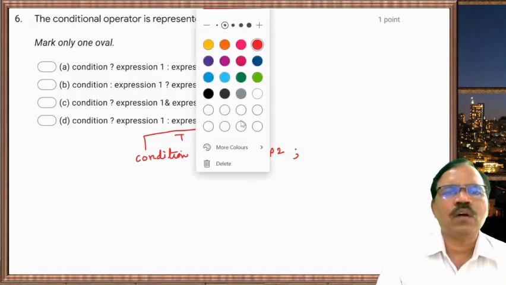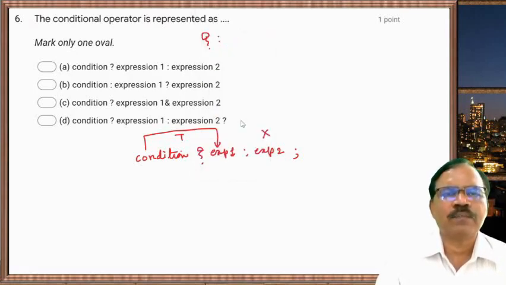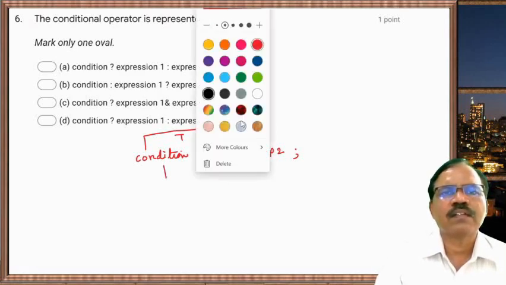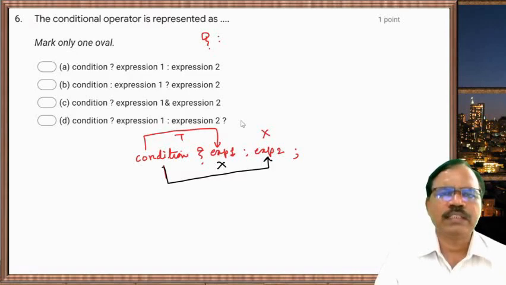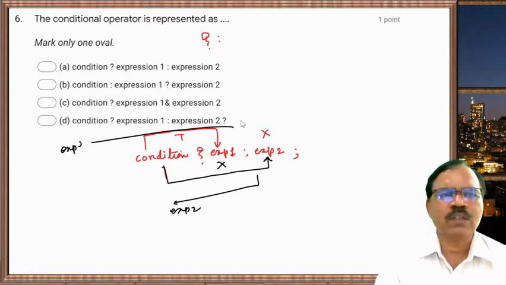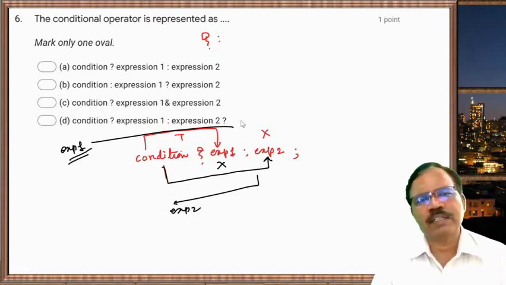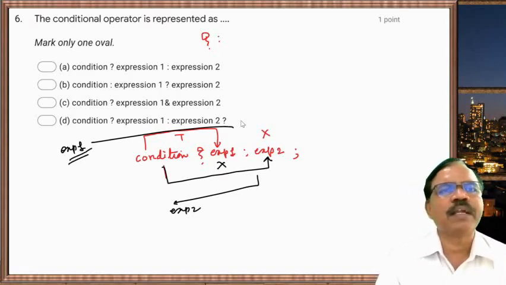So the value of this expression is expression 1. But if the condition is false, expression 2 is evaluated and expression 1 is ignored. So in this case, the result is expression 2, and in the other case, the result is expression 1, whatever the value of expression 1. So this is the conditional operator.